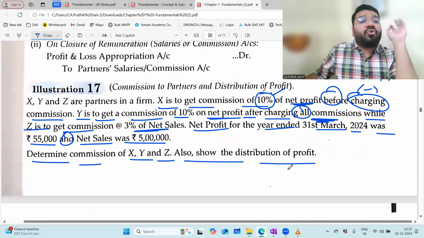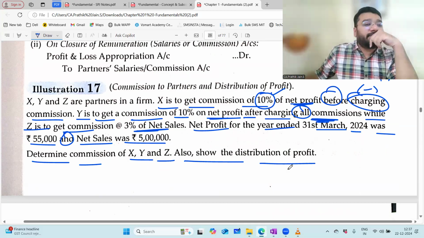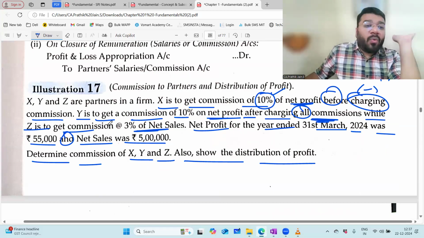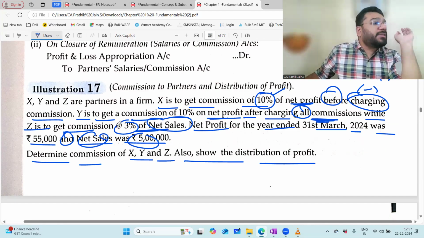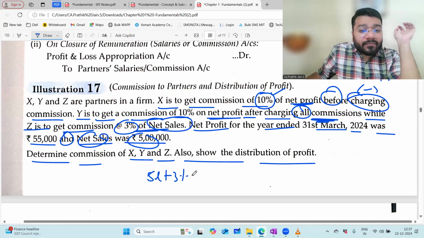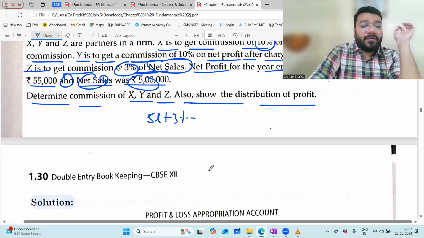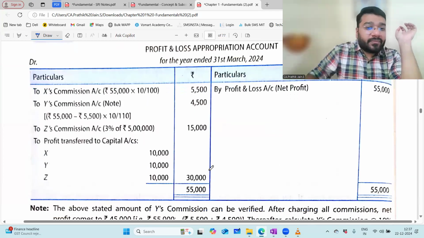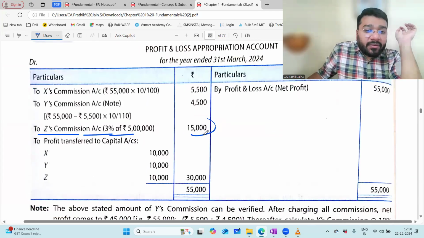Out of X, Y, Z, whose commission is easily calculable without any problem? X and Z, both. Z is very easy because whatever the net sale is, Z is to get a commission of 3% on net sale. So what is the net sale? 5 lakh into 3%. How much? 15,000. So Z's commission is 15,000.